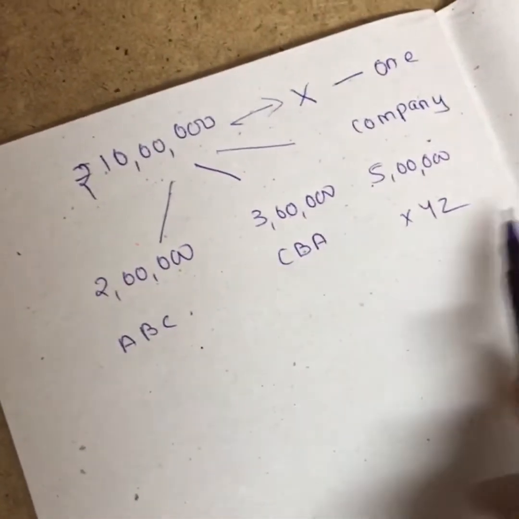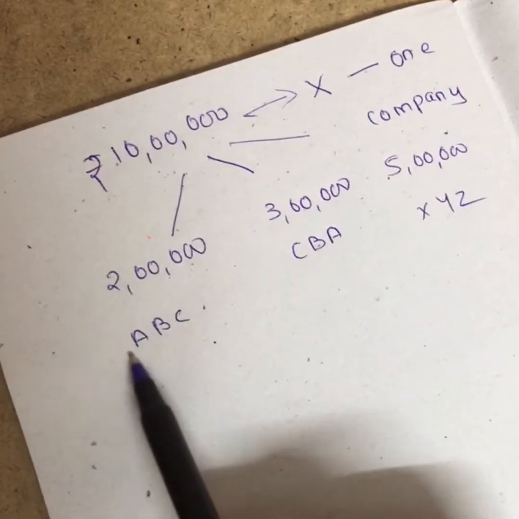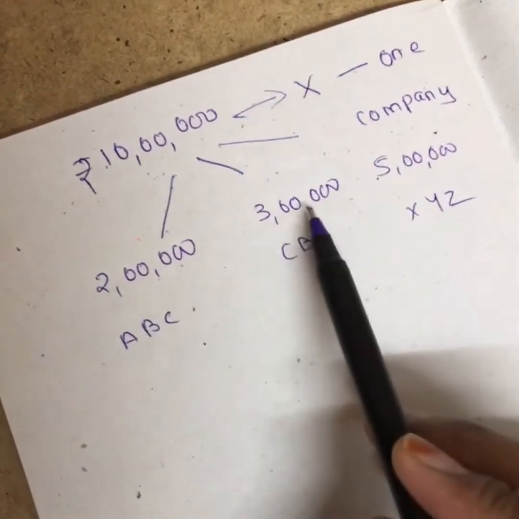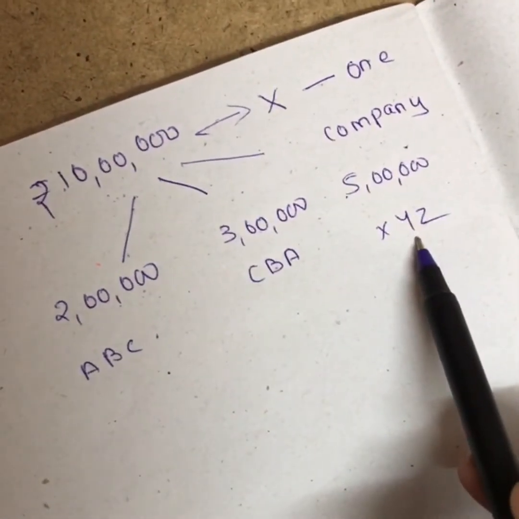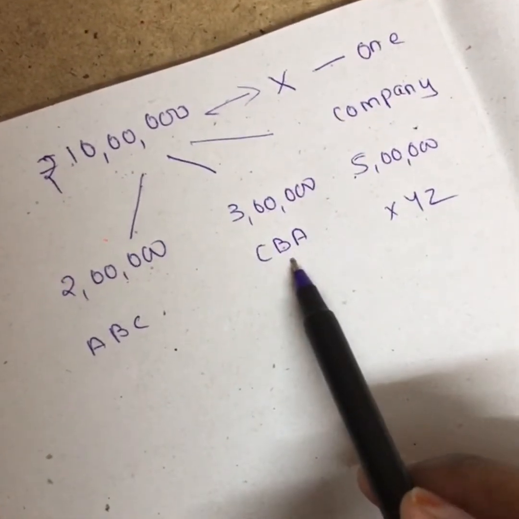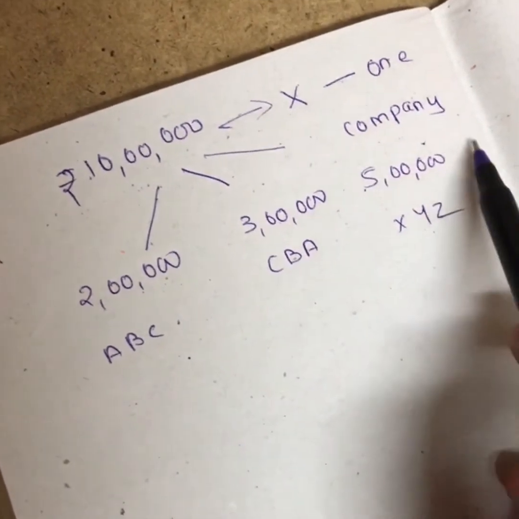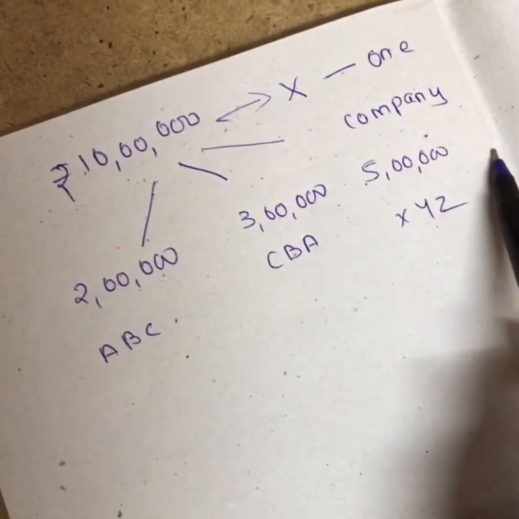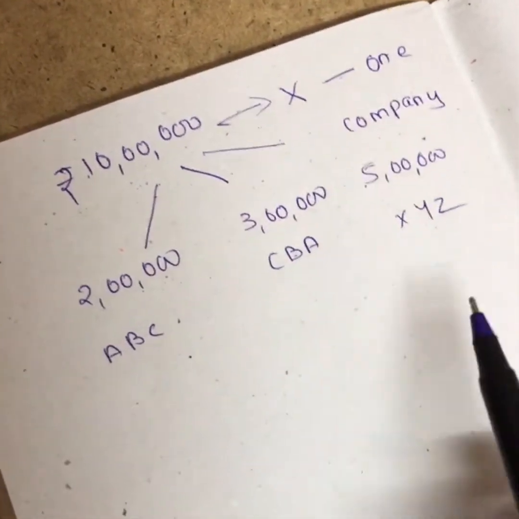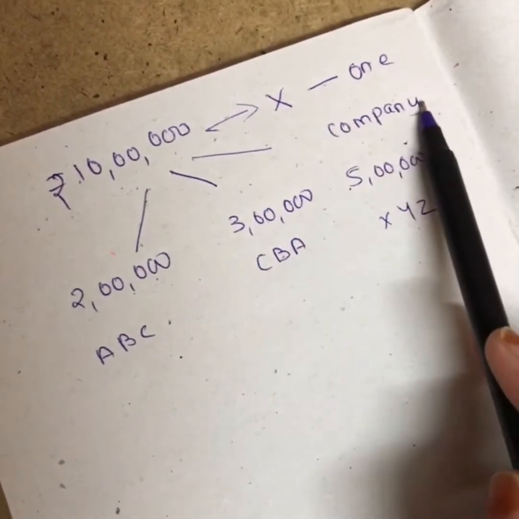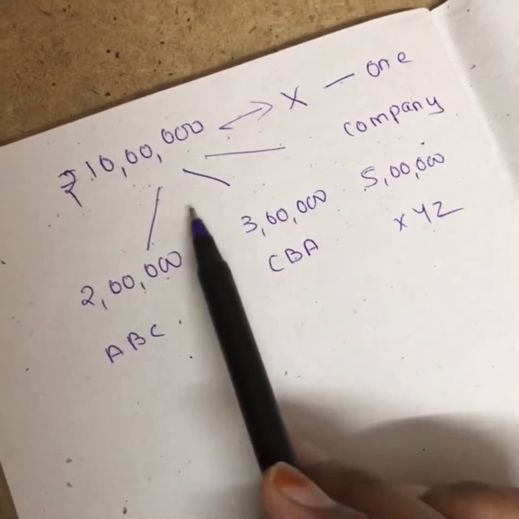So in this way, what happens? If I get a loss in this company, I can at least get some returns from CBA or XYZ company. Or if I get a loss in these two companies, there is a chance that I may get a return in XYZ. See, this is what diversification is, girls. Instead of investing in one company, I am diversifying my investment.